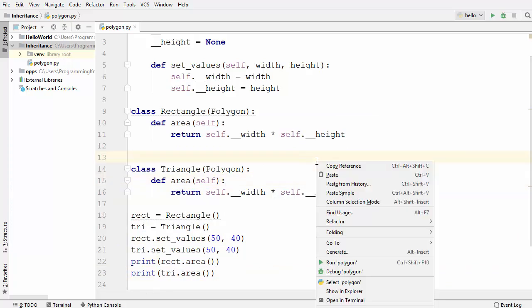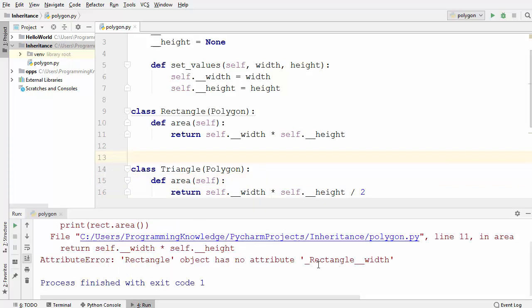So I'm going to right click on this file and just choose run polygon, and it's going to run the program, and you will see it gives us an error. And what is the error? The rectangle object has no attribute rectangle underscore underscore width.